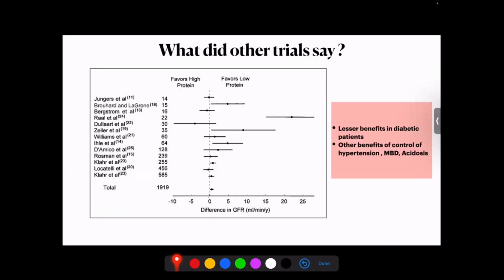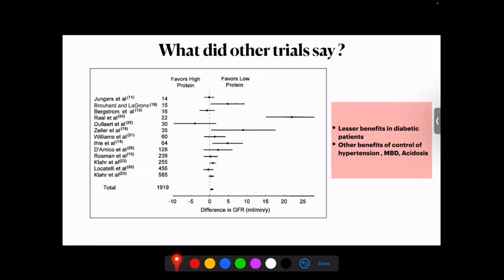But is that the end of it? No. A lot of trials subsequently came in addition to the MDRD, and they tried to do a lot of meta-analysis, including all these studies. In this forest plot, what you see is that most of these lines are tending towards the right side and not even touching the central line. The diamond plot is actually favoring a low protein diet. And the meta-analysis, which included the MDRD trials, again favored a low protein diet.